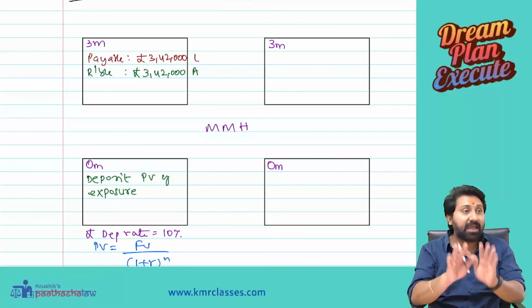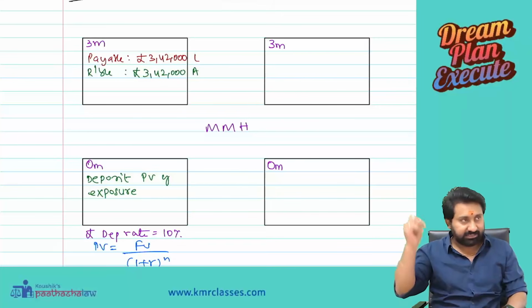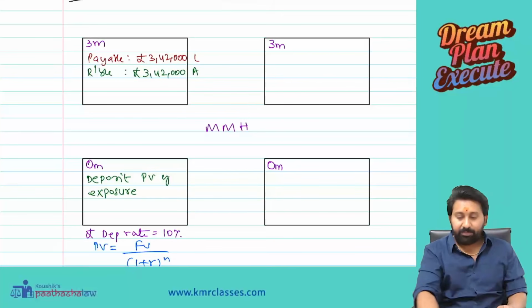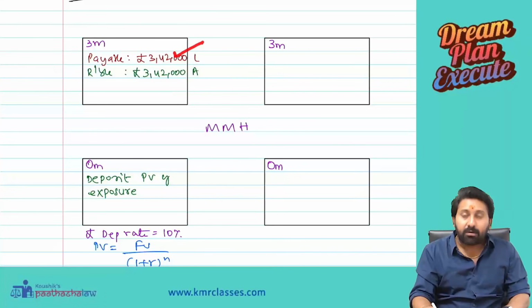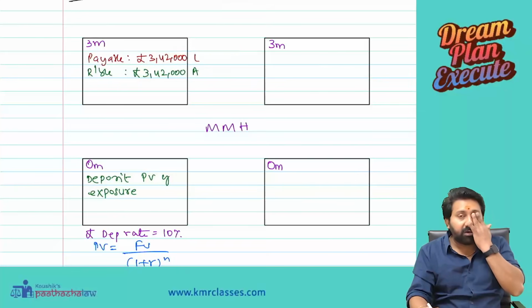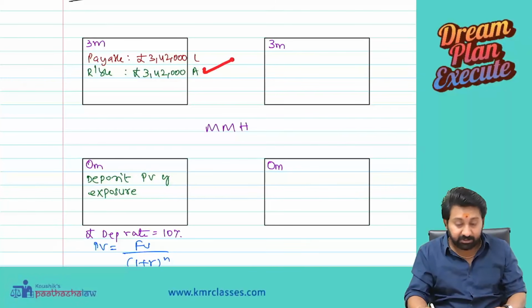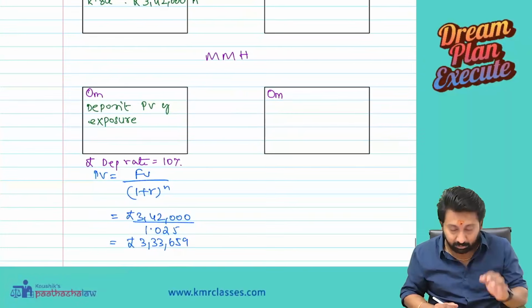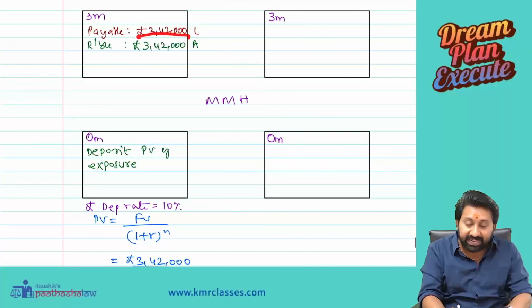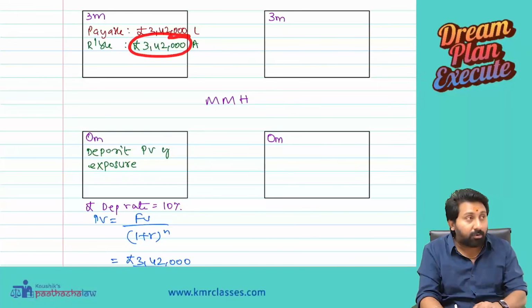But the magic happens today. How are we going to do it? See the screen. Point number 1. We have a payable, which is a liability. We will now create an asset of the same value, which will mature not today but after 3 months: 3,42,000. Now, in order to create a receivable, we should not borrow, we should deposit.